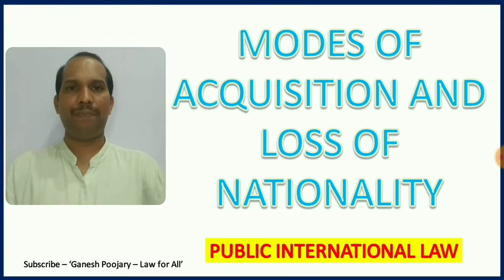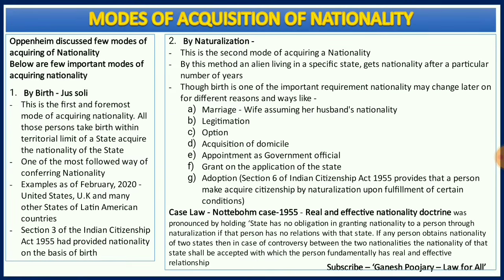Now, when it comes to modes of acquiring nationality, you might be thinking that there are two modes, one jus soli, the other one is jus sanguinis. Now, the question is, are they the only two ways to acquire nationality or are there any other ways? That's what precisely we are going to discuss in my next two slides. We are going to discuss as many as 7 modes of acquisition of nationality.